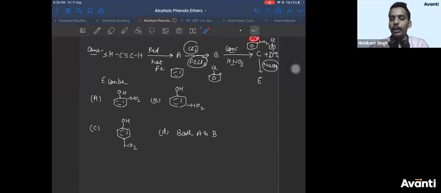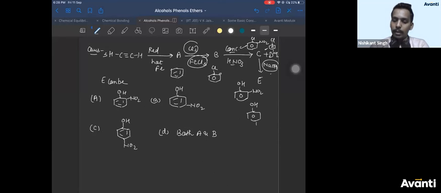Cl will be easily replaced by OH. Now, if you react this with NaOH, you'll get ortho-nitrophenol. This will give para-nitrophenol. So your products obtained are